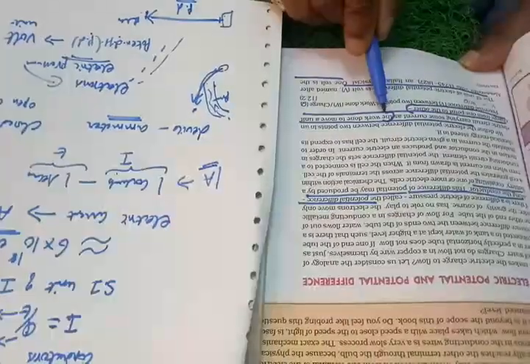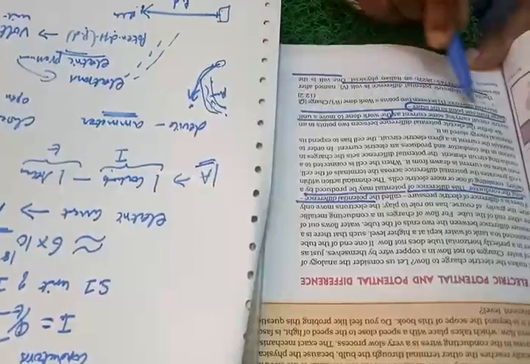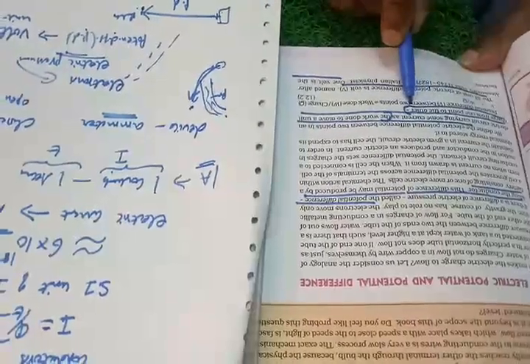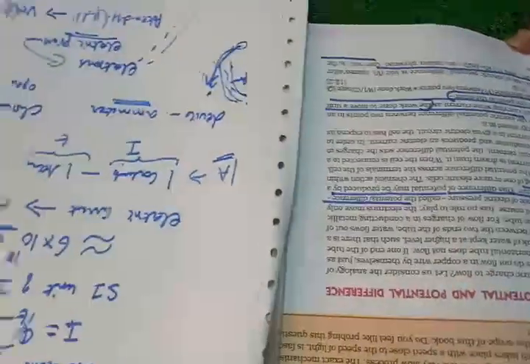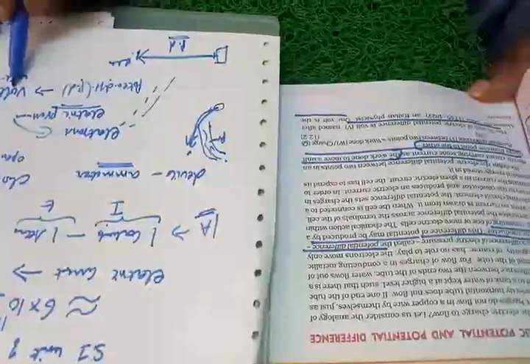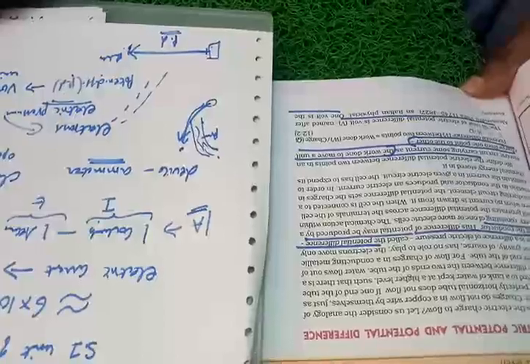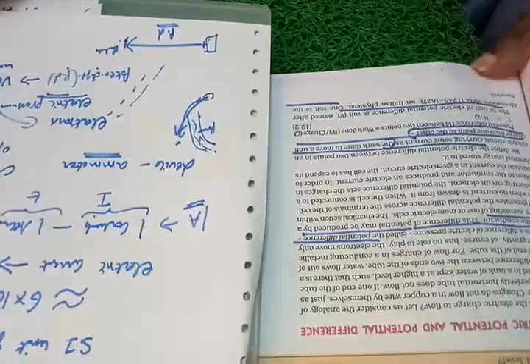It is given here. The work done to move a unit charge from one point to another point is called the potential difference between these two points. It has the unit volt, and it is measured by a device called a voltmeter. So all these things you underline, and we will move on to the next page.